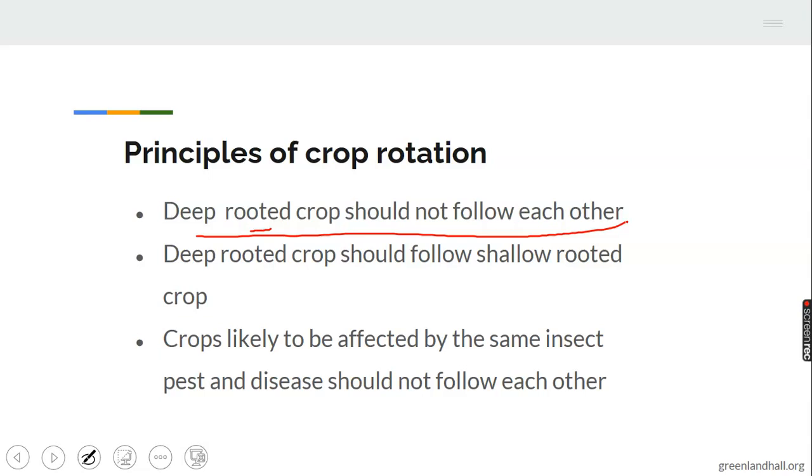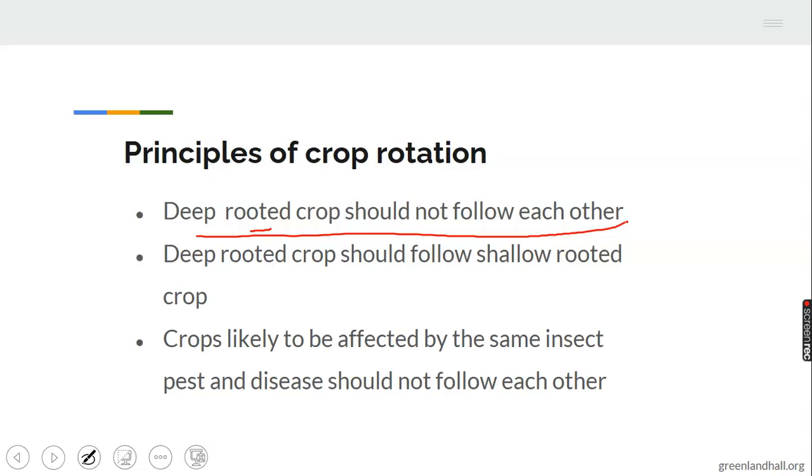In practicing crop rotation, the farmer should endeavor to plant deep-rooted crops alongside shallow-rooted crops, not deep-rooted crop with deep-rooted crop. Let's take note of that because deep-rooted crops are crops that can easily absorb nutrients.